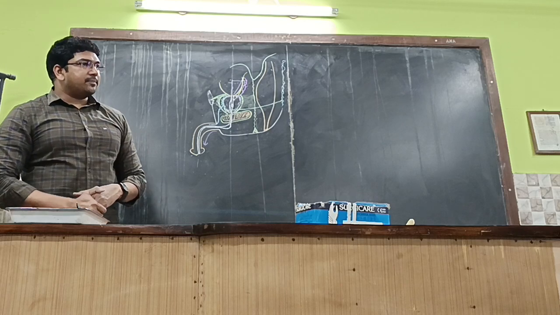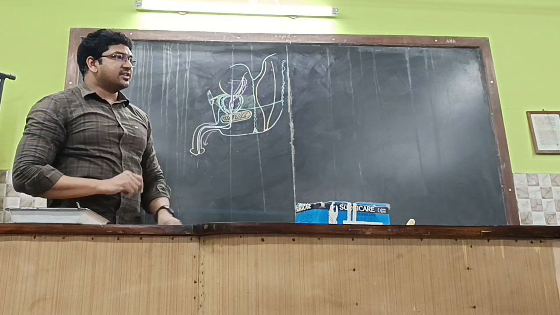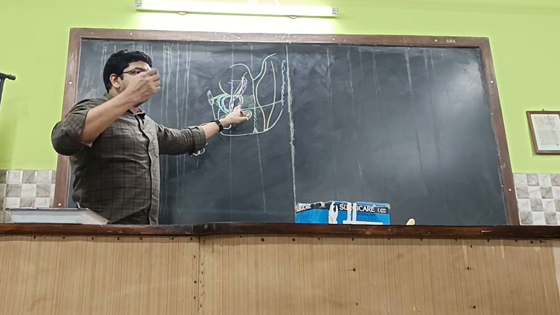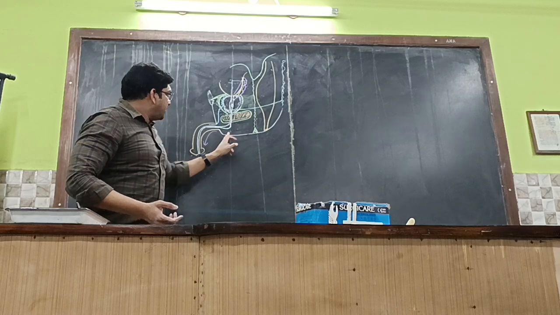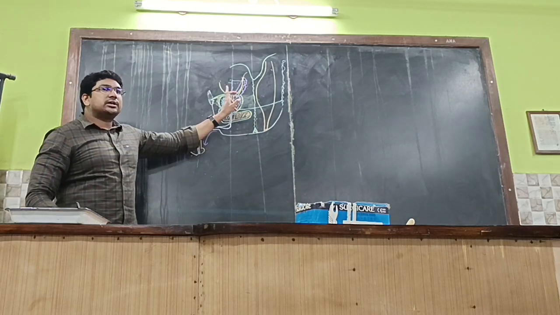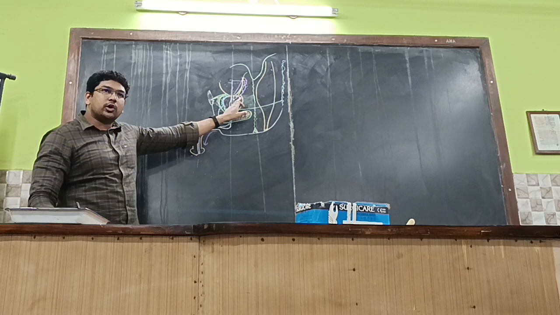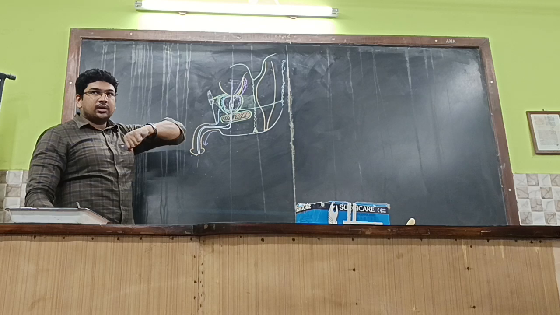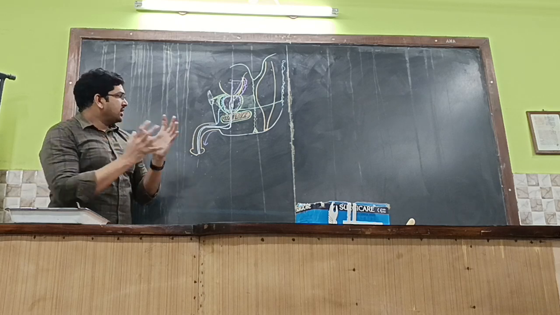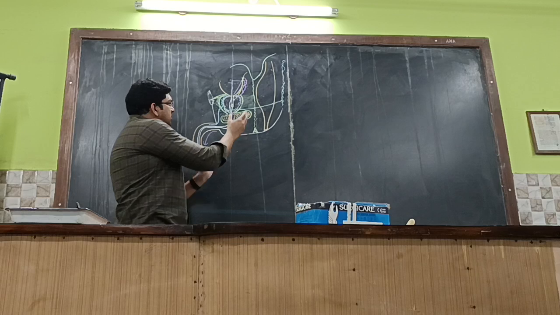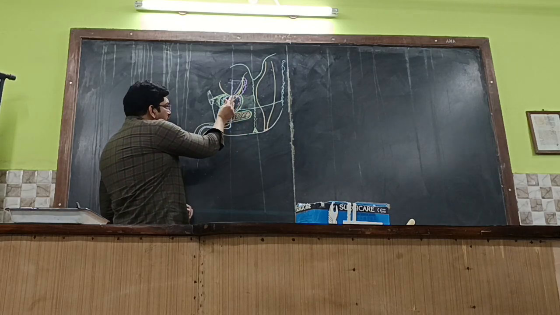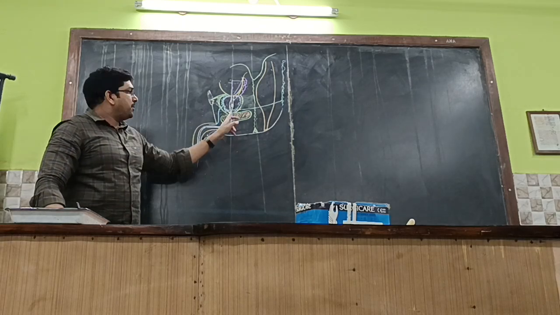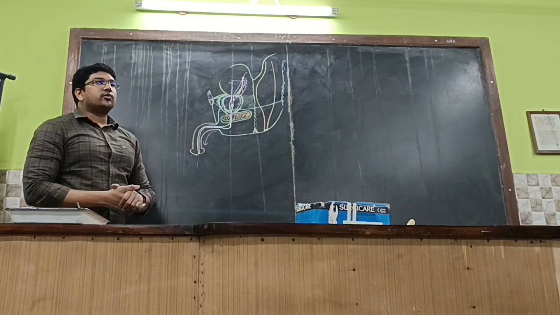Again, the obstruction will happen. The obstruction can be relieved by passing the catheter in case of benign prostatic hypertrophy. But in case of prostatic malignancy, even though you pass the catheter, it can't pass through the prostate gland, the prostatic urethra. In that scenario, how will we relieve the symptoms of the patient? For example, there is a prostatic malignancy and the prostate has enlarged, so there will be narrowing of the prostatic part of the urethra. So the patient can't pass the urine through the prostate. So how will you relieve?